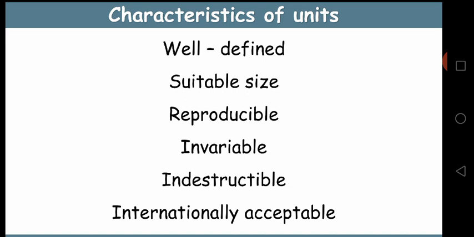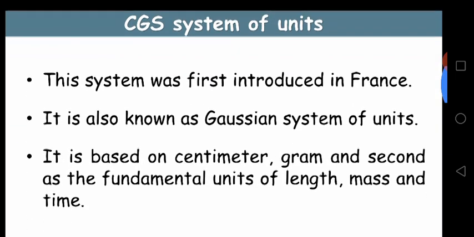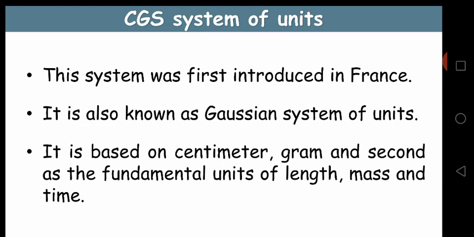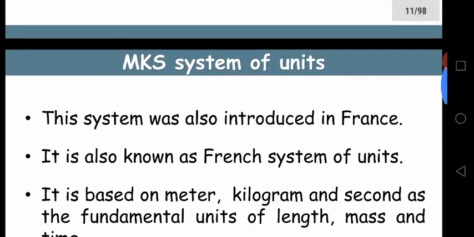So there are many characteristics of units. Units should be well defined and they should be of suitable size. They should be invariable, indestructible and internationally acceptable. So there are many systems of units. First one is the CGS system of units. Okay, CGS stands for centimeter, gram and second. These are the fundamental units of length, mass and time. Centimeter is a unit for length, gram is a unit for mass and S, seconds, is a unit for time.